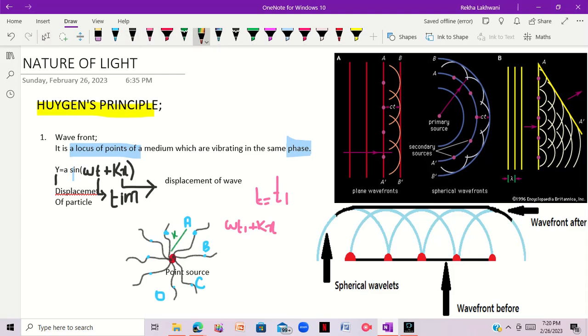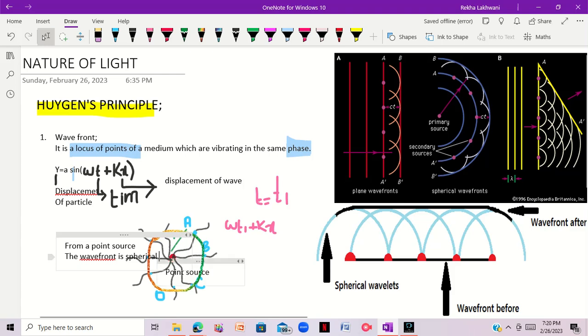So a sphere is formed. From a point source the wave front is spherical.